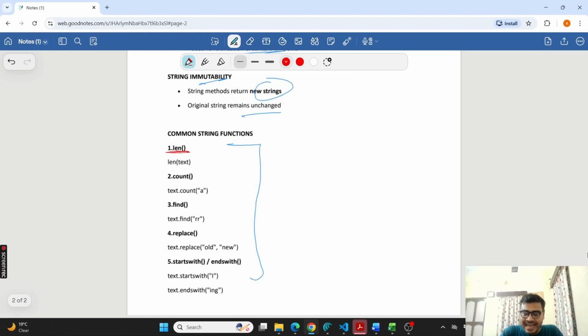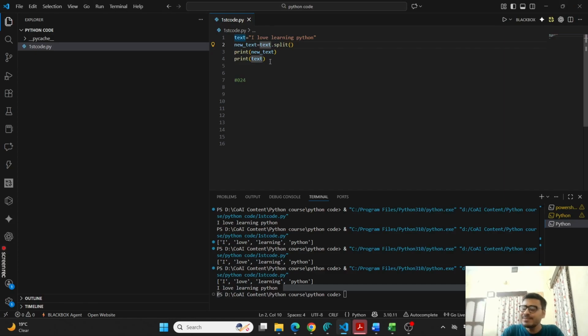Length, len. Okay, so what does it do? It just gives you the length of the text. Sometimes texts are very long, right? You can't just count 0, 1, 2, 3. You need something to get you the length of the text. So for that you have len.